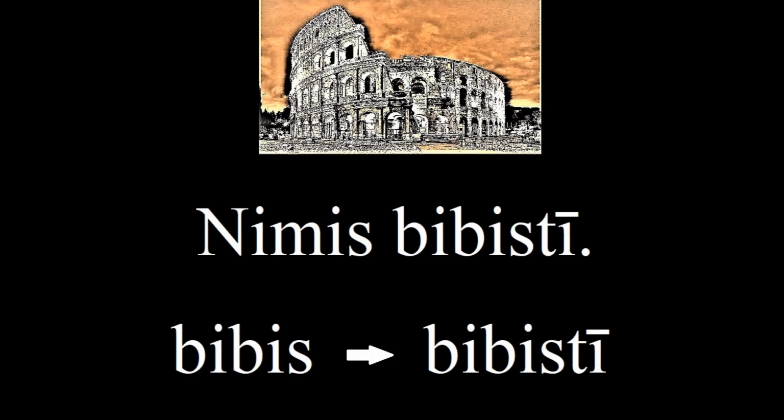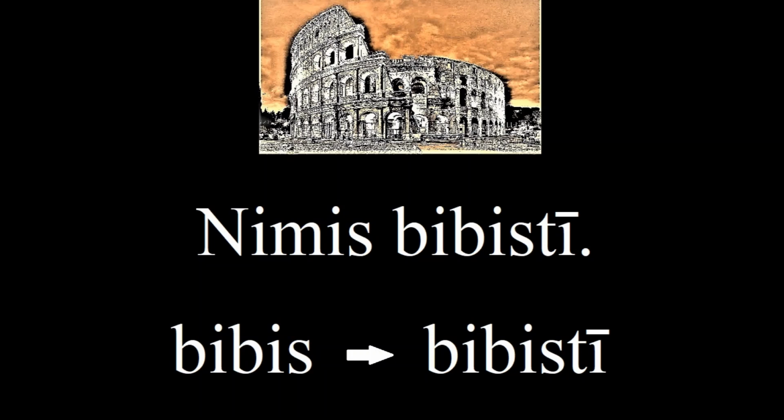Here's another conjugation. Nimis bibistī. You drank too much. Nimis means too much or excessively. It kind of looks like numerous, if that helps you remember. And the word for you drank is bibistī. Similar to the present tense, this contains bibis, and then we add t so we can tell it apart from the present.